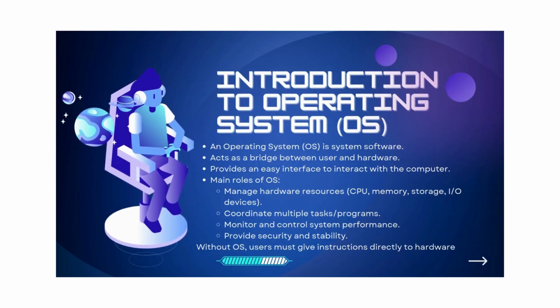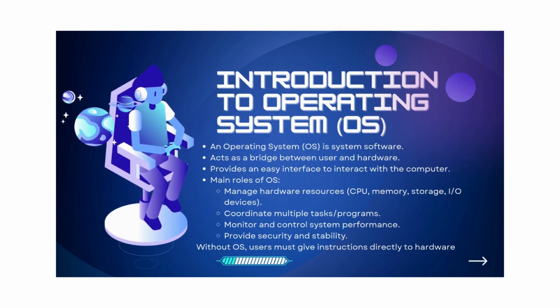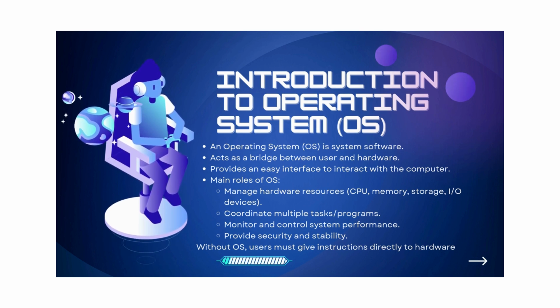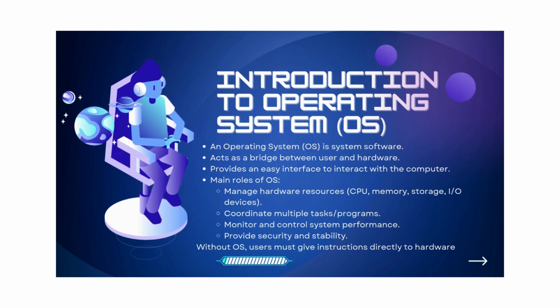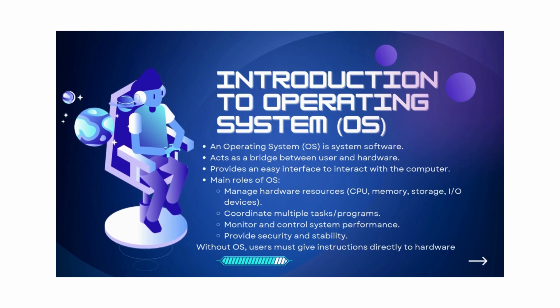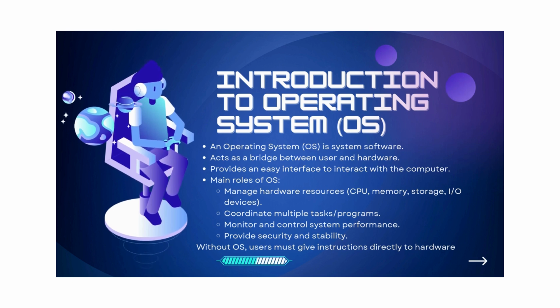Let's see the introduction to operating system. The operating system is responsible for controlling and supervising all resources in a computer system. An operating system is system software that acts as a bridge between user and hardware, and provides an easy interface to interact with the computer.